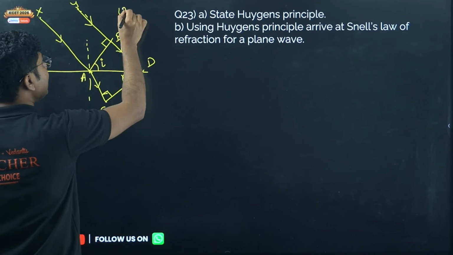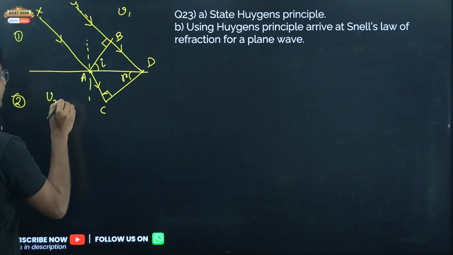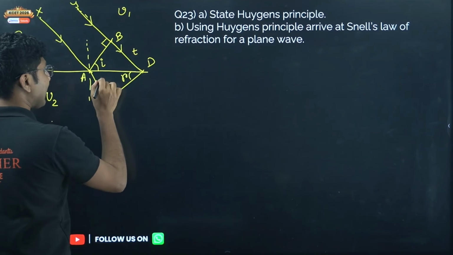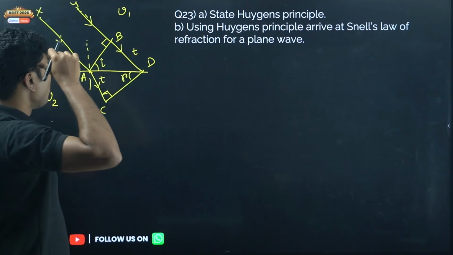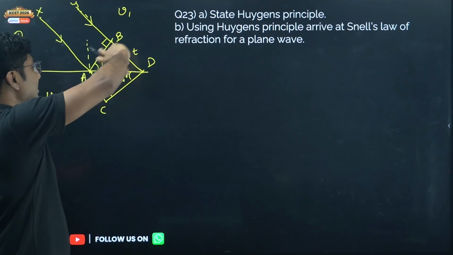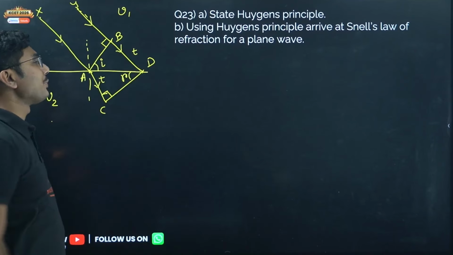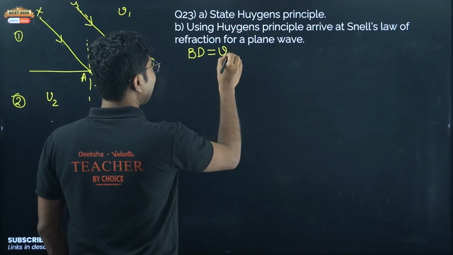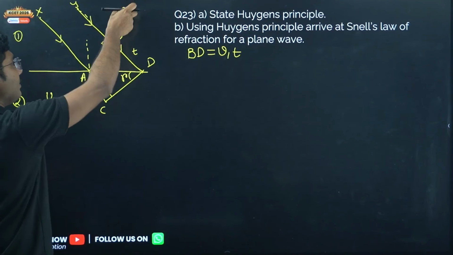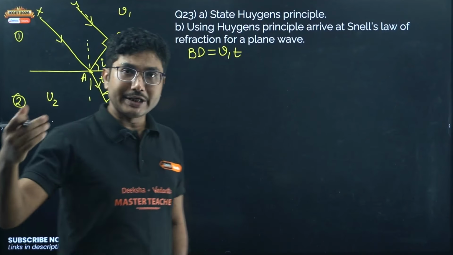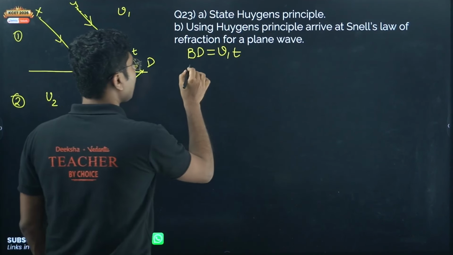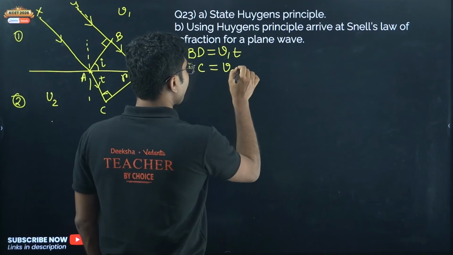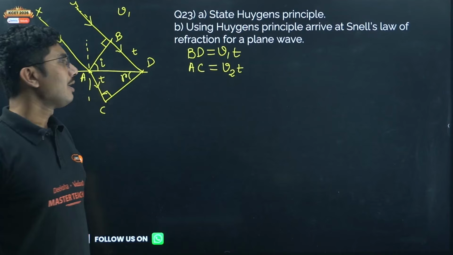Now speed of light in this medium say V1, speed of light in this medium say V2. The time taken by light to reach from B to D is T, time to reach from A to C is again T. So what we can say is that the distances BD and AC are not the same, but the time taken by both of them is the same. So what is BD? BD will be V1 into T, right? S equals VT. Similarly, AC will be V2 into T. So BD and AC are both calculated.